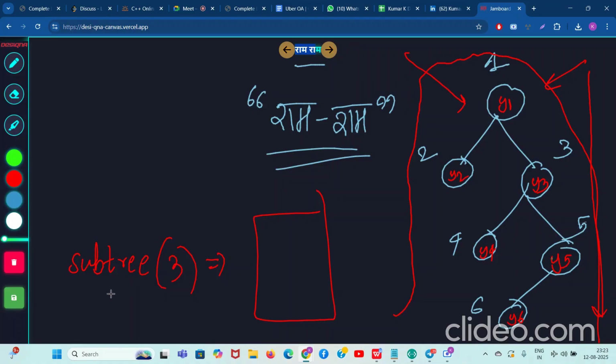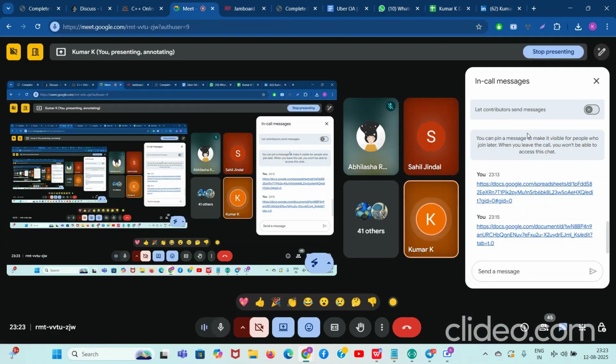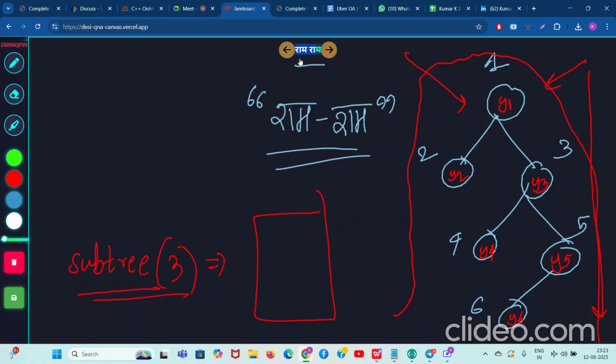So what is the meaning of subtree of 3? When you say subtree of 3, what component are you considering? I'm going to open the Google chat. You guys have to explain me which nodes are in the subtree of 3 in this particular tree. React with emojis if you guys are ready to answer when I ask you. Everyone start writing in the Google chat which nodes are in the subtree of 3.